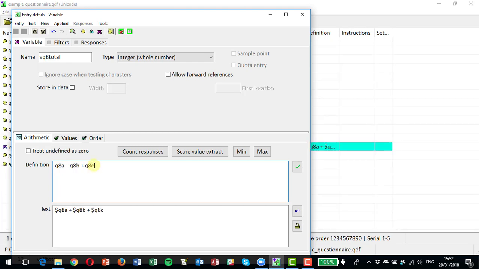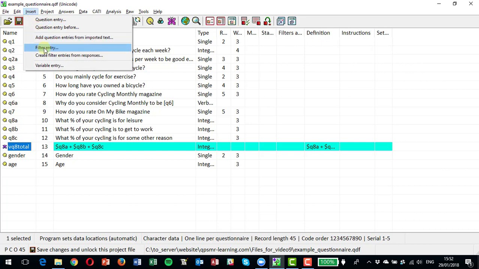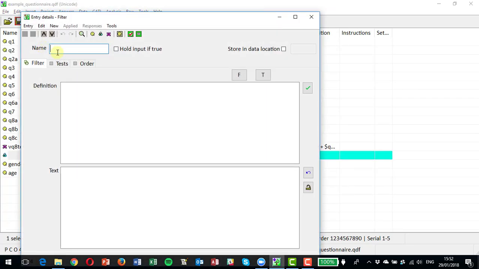There is a separate video on defining variables, so I'm not going to cover that in any more detail at this stage. But there we've done the sum of those. I haven't bothered giving it a title. It won't appear at data entry because it's a variable. But what I can do now is insert a filter entry which is called hold Q8, and you can see I can use this checkbox here which is hold if true.